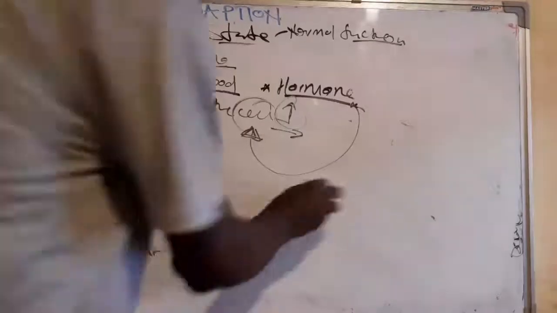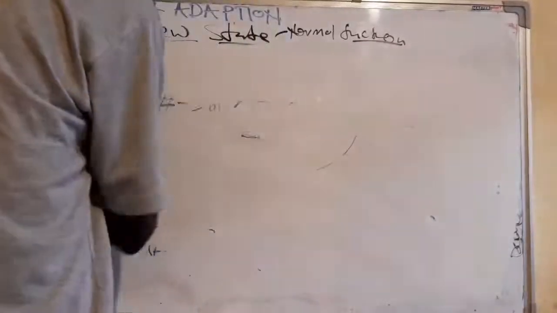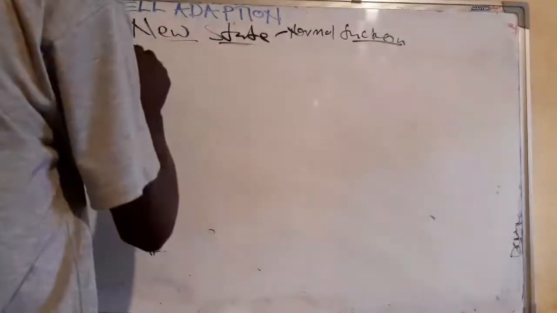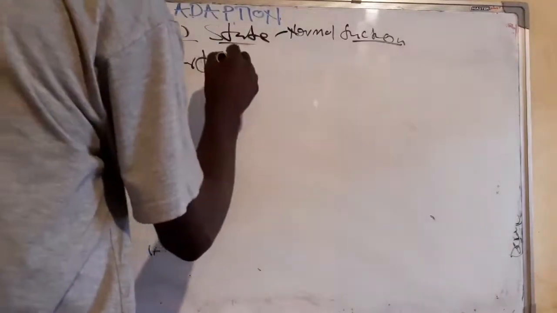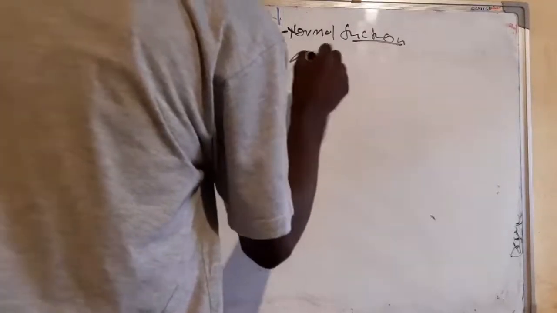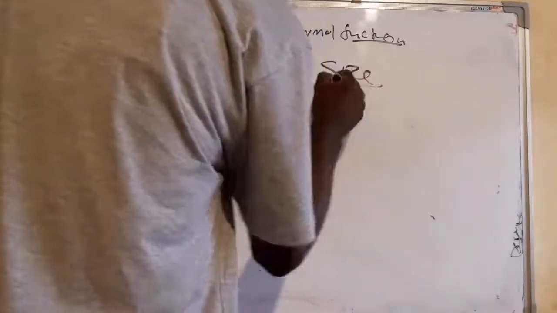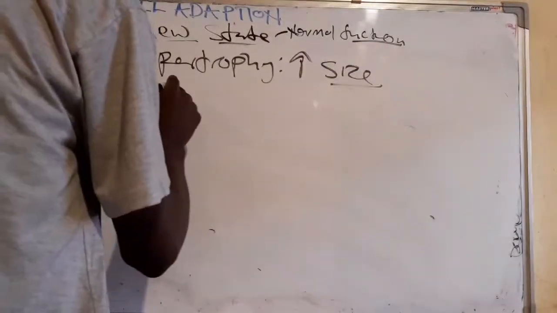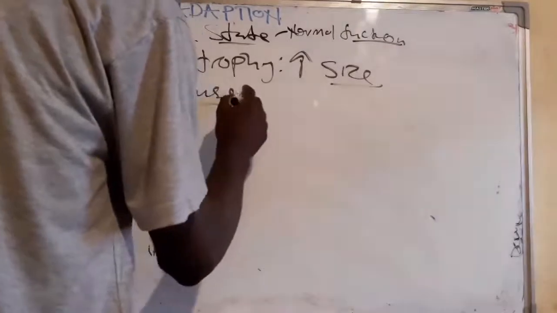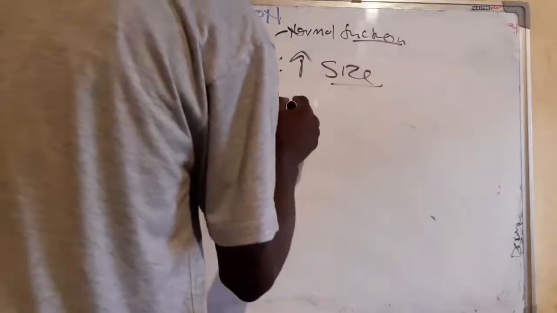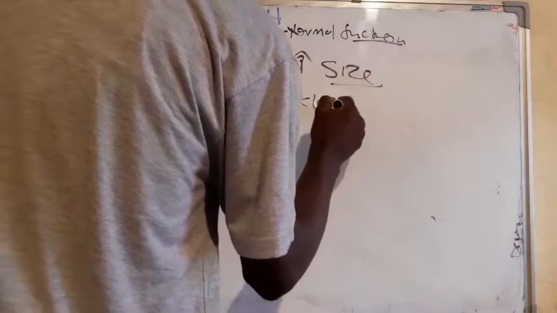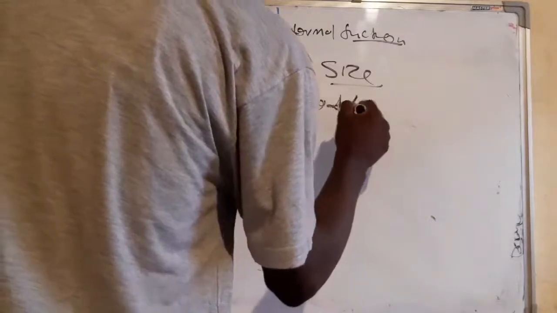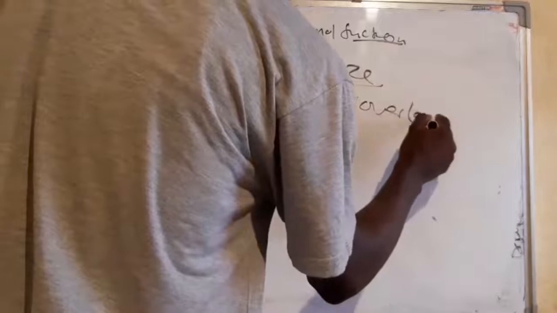Let us go to hypertrophy. So what is hypertrophy? Just like we said, hypertrophy simply means the increase in cell size. Okay, increase in cell size. What is the cause? It is the workload and the overload. These are the stimulants, the workload and the overload.